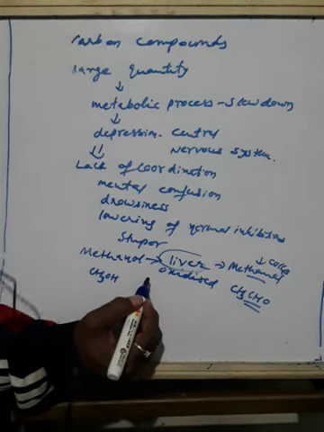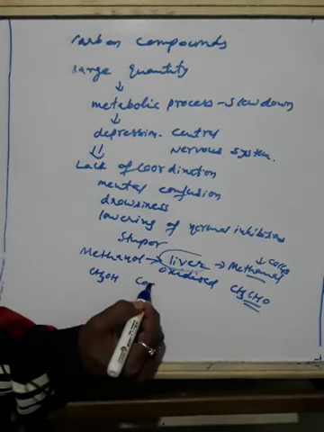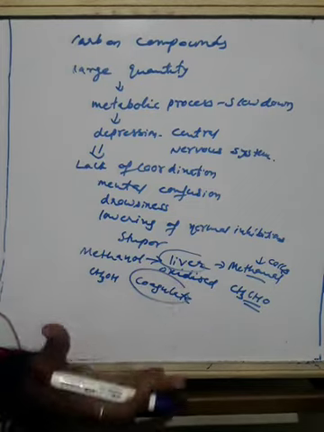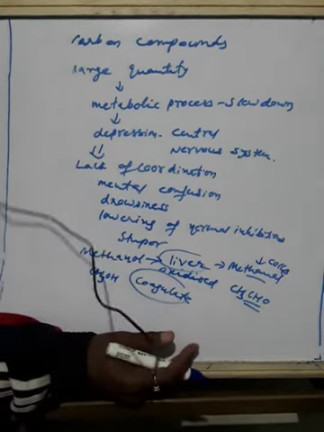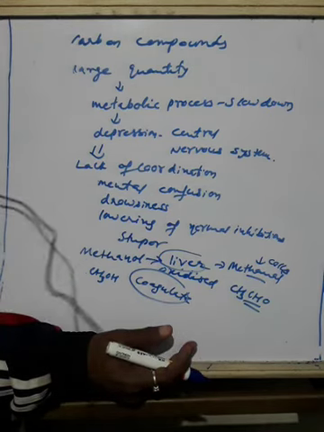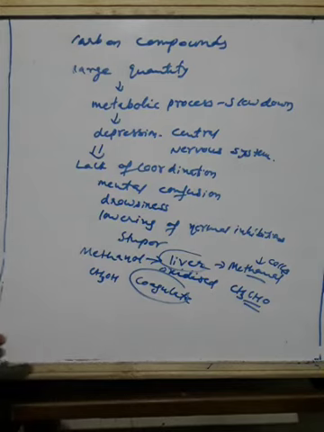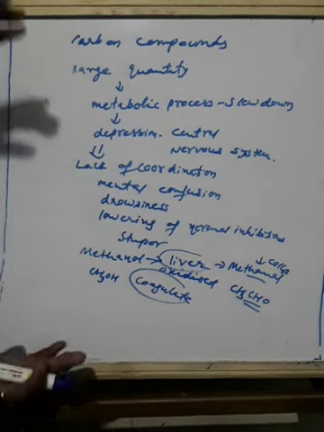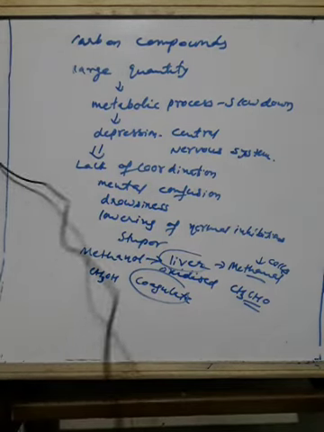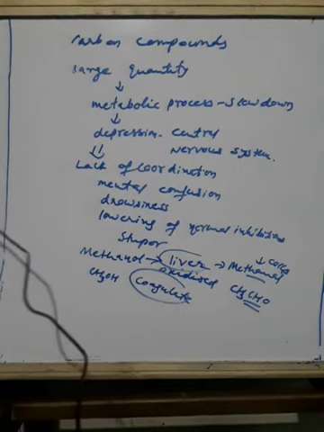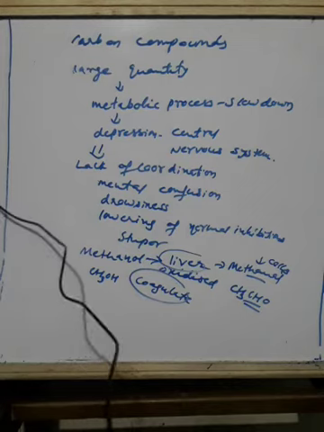Coagulates means it becomes hard in nature. In much the same way, an egg is coagulated by cooking. If you boil the egg, it becomes compact. Methanol also affects the optic nerve and leads to blindness.